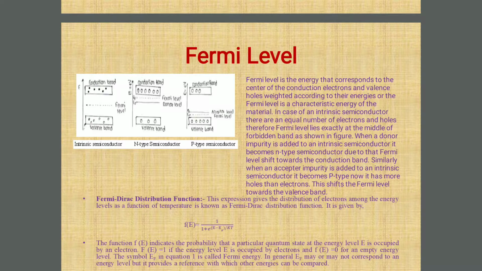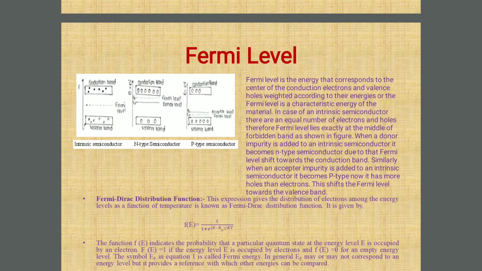the conduction band. Similarly, if you check the next case, the next extrinsic semiconductor, that is p-type semiconductor, when an acceptor impurity is added to an intrinsic semiconductor, it becomes p-type. So acceptor impurity is nothing but third group element, or it is also called trivalent impurity.